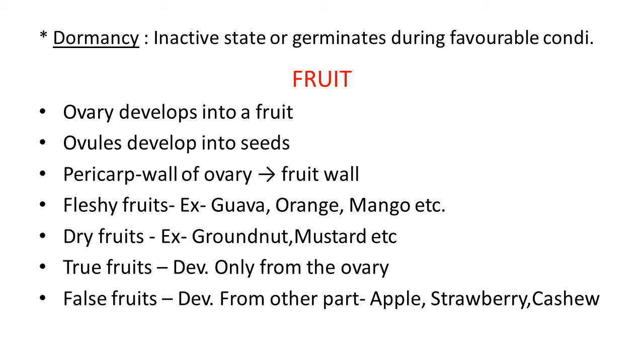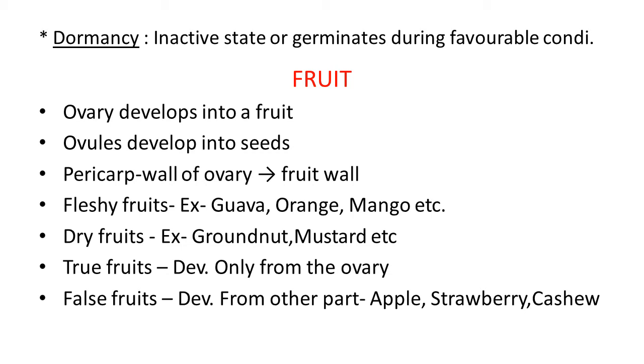Some types of fruits are there. Fleshy fruits. Examples are guava, orange, mango, and some other species of plant. They have fleshy fruits. Dry fruits. In some species of plants like groundnut, mustard, and many other varieties, the fruit is dry. It is known as dry fruits.